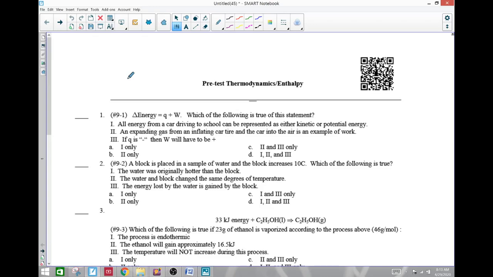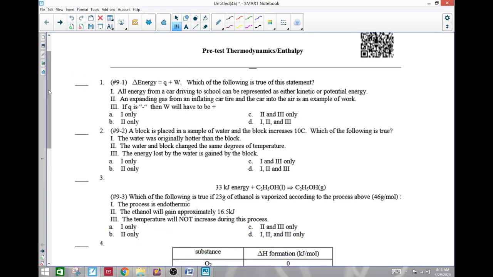We're going to run through a couple of problems here just to prep you for our test. It's got a little bit of everything here. All right, so what do we got here? It says energy equals Q plus W.